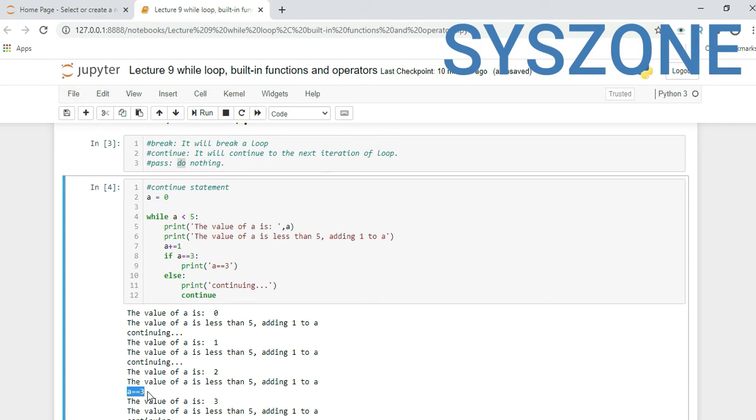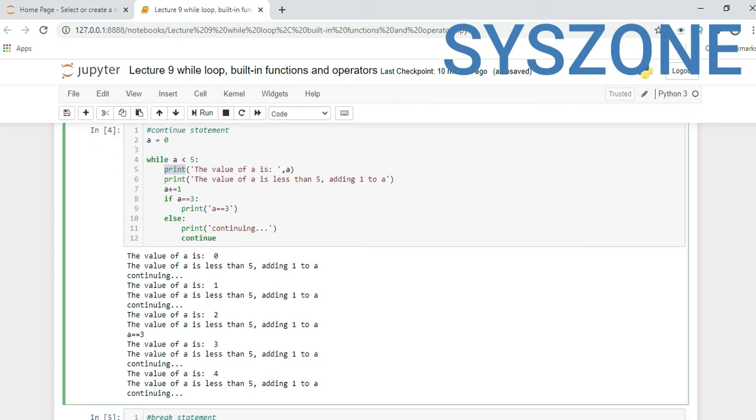Here if you see, on the third part where the value of a is 3, it is not printing this part. Okay, it directly jumps from the if to this part. So this is an example of the continue statement, where it will not execute the next statement, it will jump directly to the next iteration.